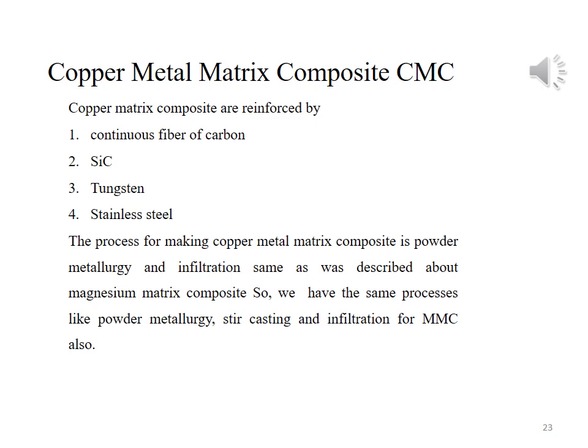The process for making copper metal matrix composite is powder metallurgy, which is a type of solid processing method, and infiltration method, which is a type of liquid processing method, and the same method was applied for manufacturing of magnesium matrix composite material.